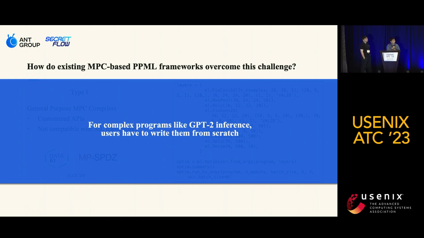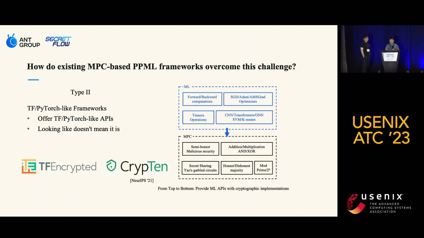However, as mentioned earlier, this type of framework may not be compatible with existing machine learning frameworks, which can make it challenging for users who are already familiar with existing machine learning frameworks. For example, if users need a complex program like GPT-2 inference, they have to write them from scratch.